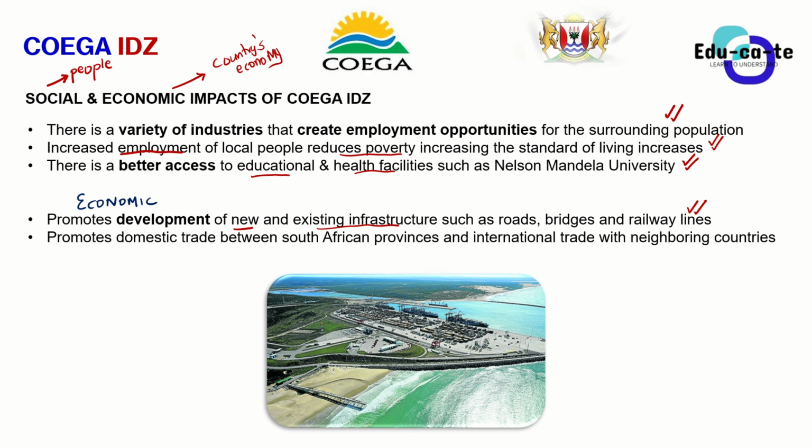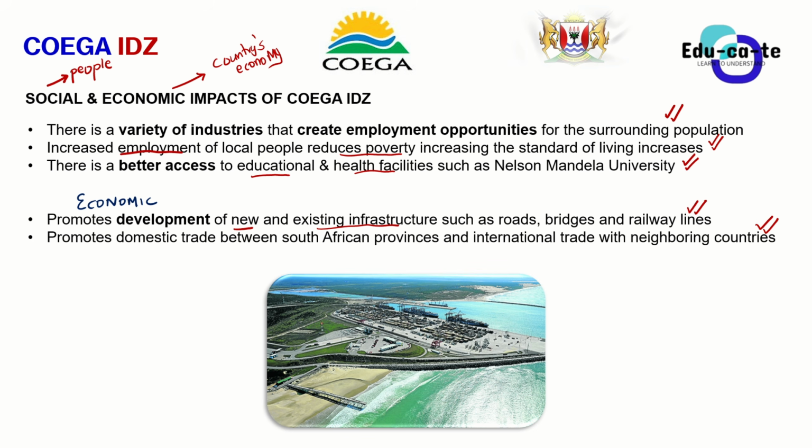And also it promotes the domestic trade between South African provinces and international trade with neighboring countries. Not only does an IDZ sell products to outside countries, an IDZ also sells products to local provinces, maybe from Eastern Cape to KZN or from Eastern Cape to Mpumalanga.